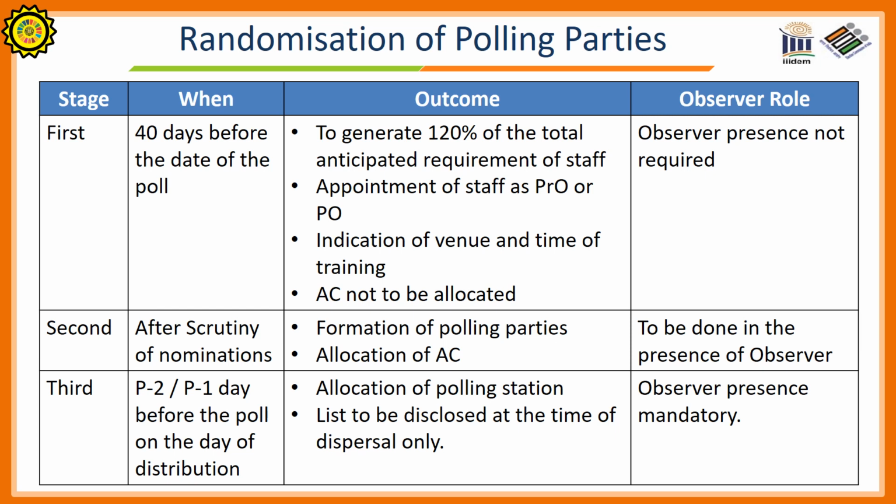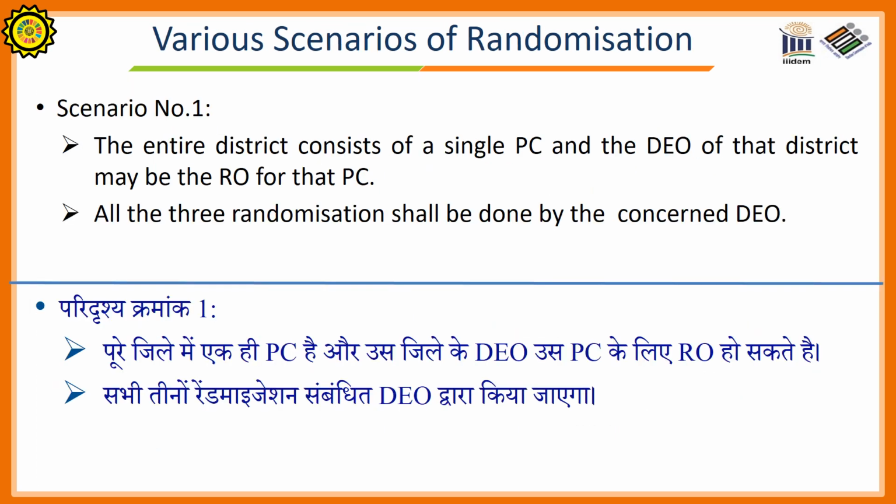Third randomization can be done on P-2 or P-1 day. Allocation of polling station list to be disclosed at the time of dispersal only. The third randomization shall be done in the presence of observer. Now we will see various scenarios of randomization.